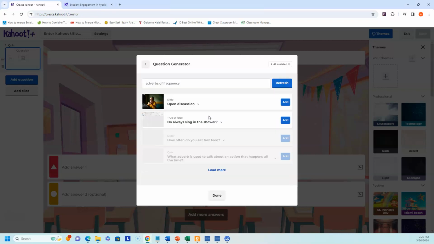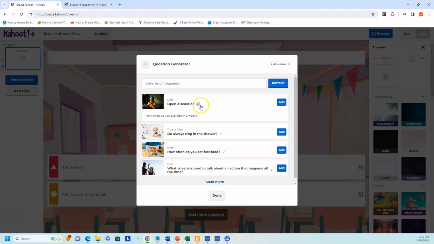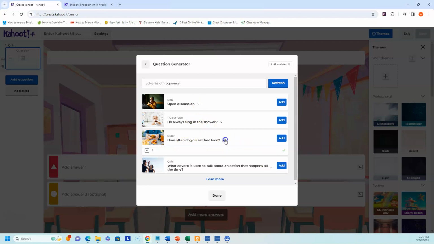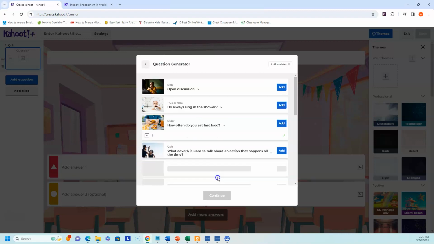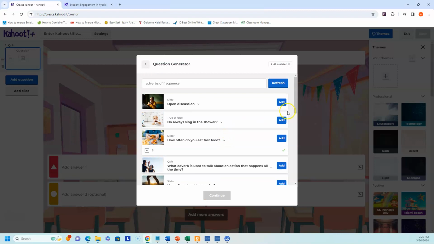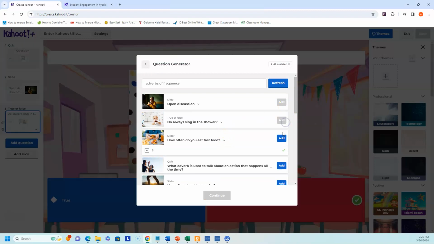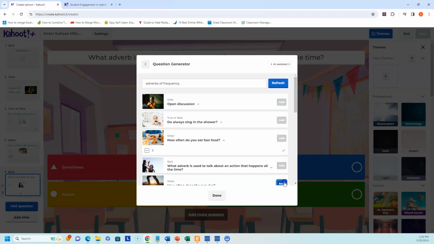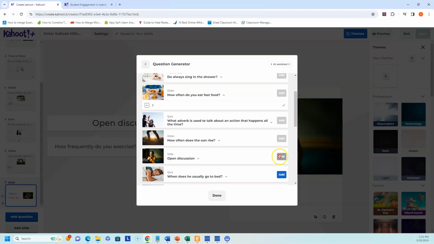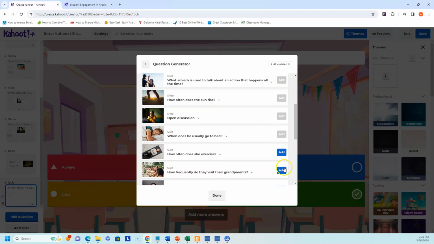It generates questions with pictures, and it's not just one type of question, MCQ. Here you have an open discussion question, true and false, a slider question, as you can see, and then a quiz. You can load more if you want more questions. Then just click on add what you want. Again, they're competing. What's nice about Kahoot is it's giving you different types of questions to add to your slides.